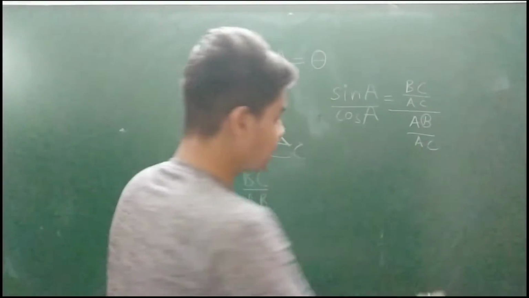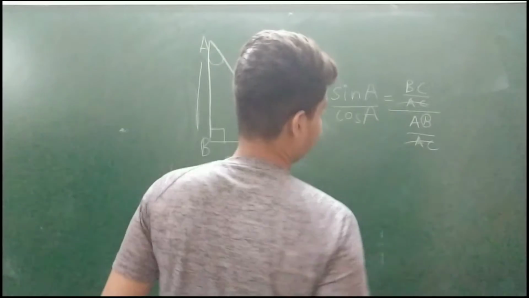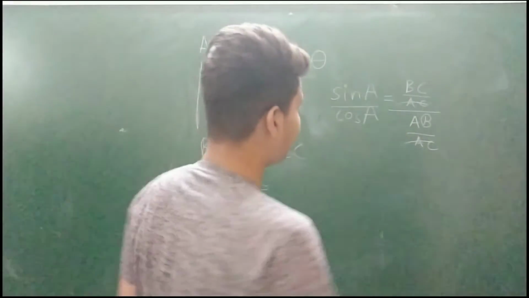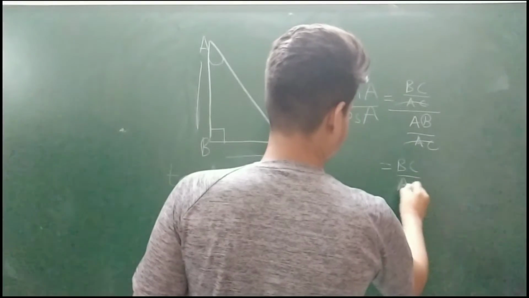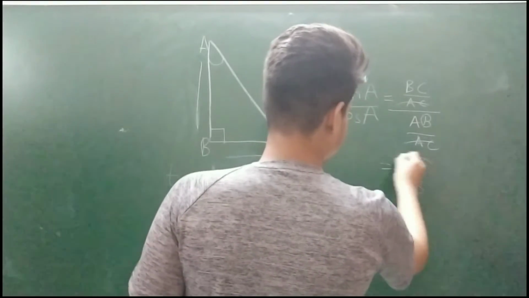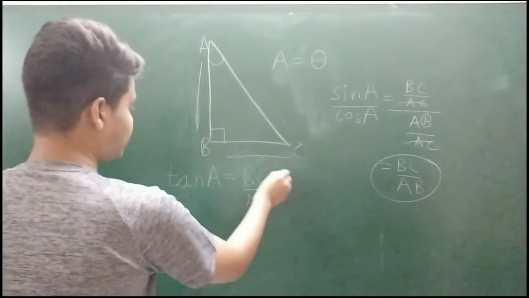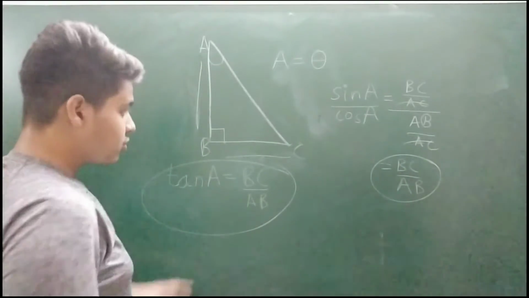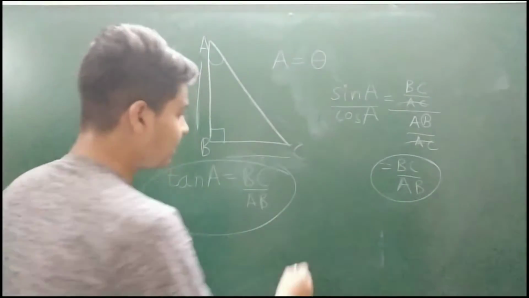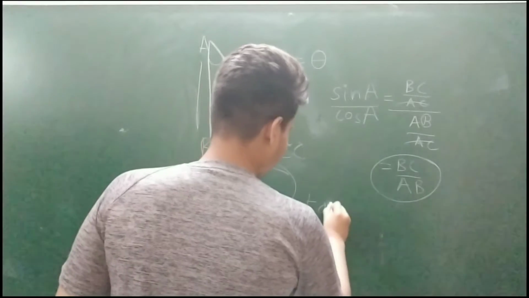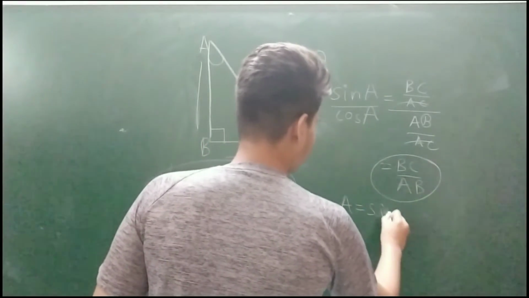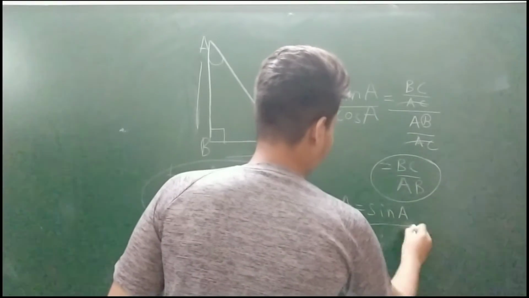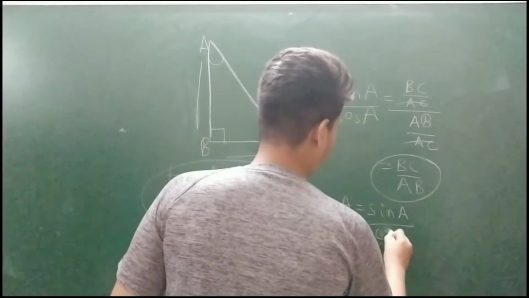In this you can cancel AC and AC. So we remain with BC by AB, and this is the same as the value of tan A. So from these two we derive that tan A equals sin A divided by cos A.